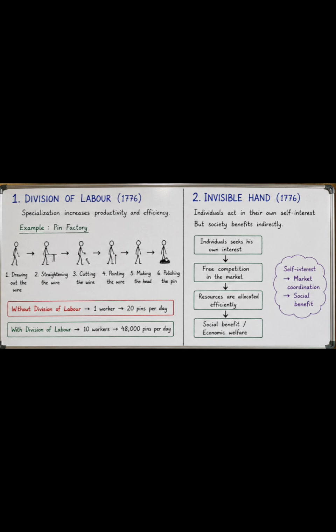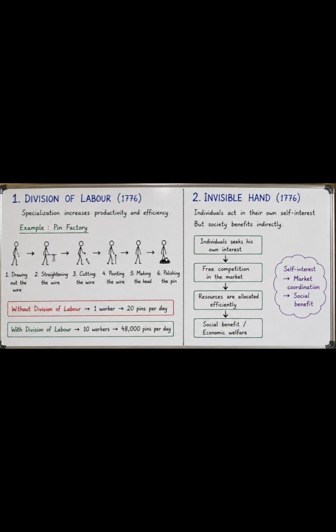So, the amount of time required to make the pins is reduced to the greatest extent, because over time, if we perform an action continuously, at first it may take 20 minutes, then later only 5 minutes, and after some time we can produce it within 2 or 3 minutes. That is an increase in productivity, and it is also efficient in terms of time. In a small amount of time we can produce a vast amount and a large quantity of different products. Without division of labor, one worker makes 20 pins per day, but with division of labor, 10 workers can produce 48,000 pins per day.